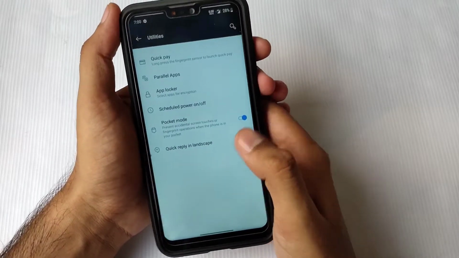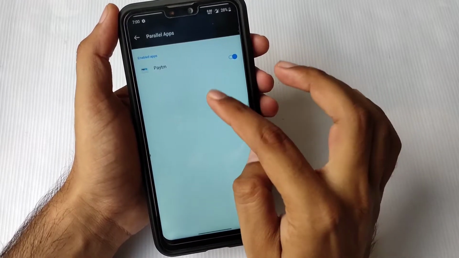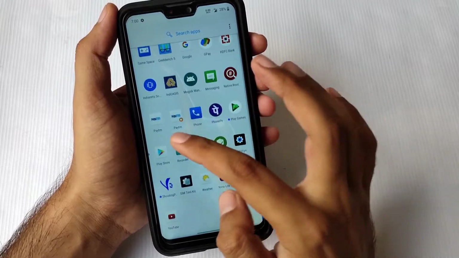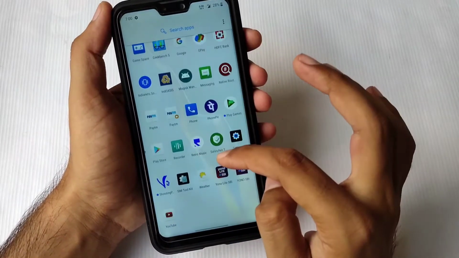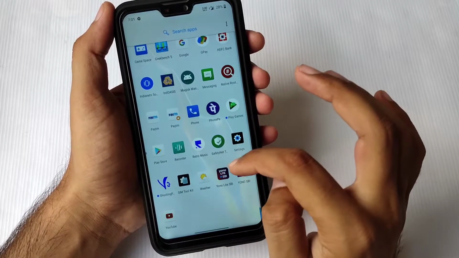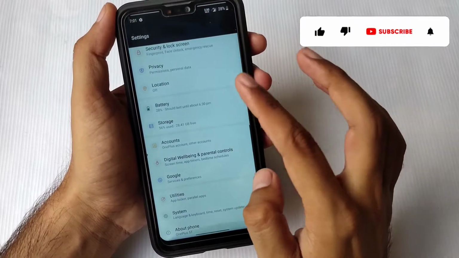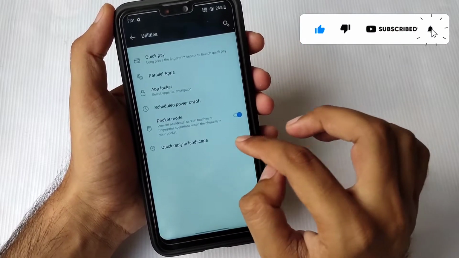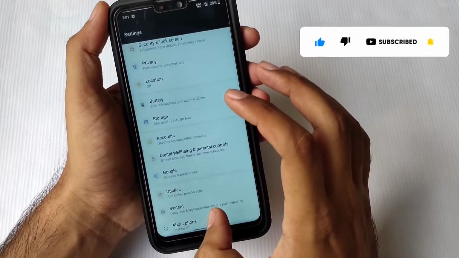After that you can see some utilities like parallel apps. Parallel apps is working perfectly. You can see Paytm is cloned here. I don't know why only one app is supported. Many apps should be supported, almost all apps. After that in utilities we can also find hidden space and another option like app locker, which is working just fine. Also you can see pocket mode, which is working perfectly.